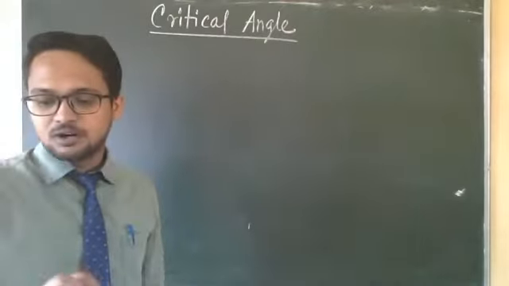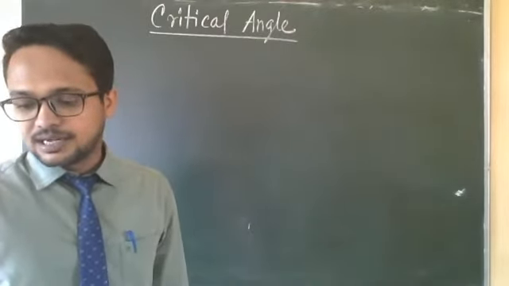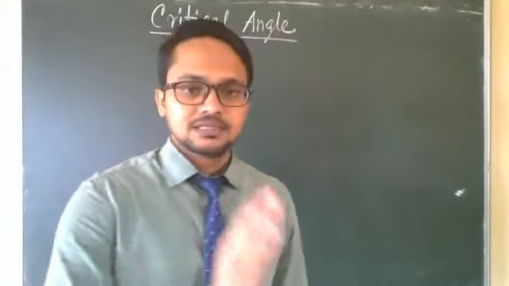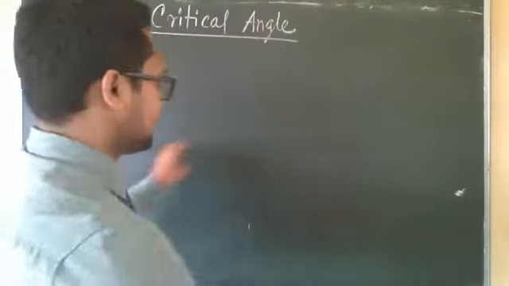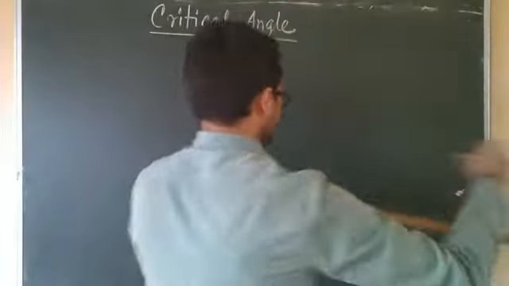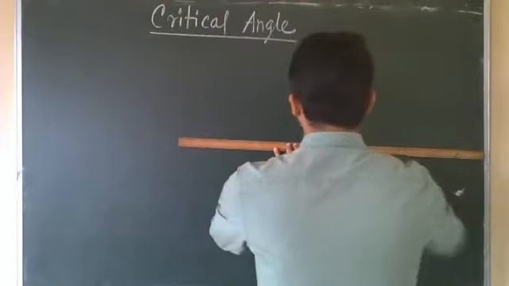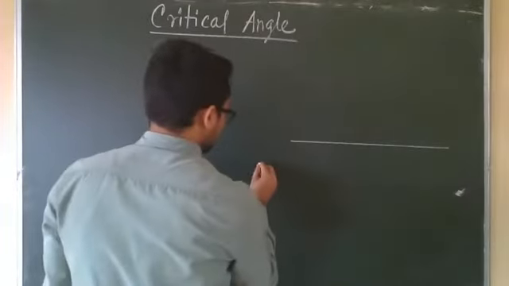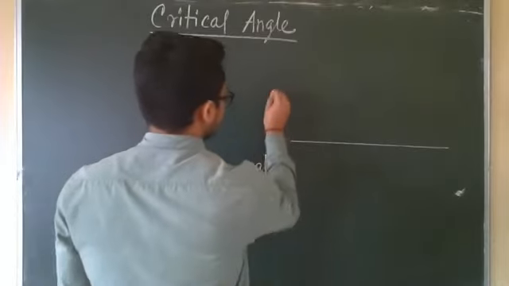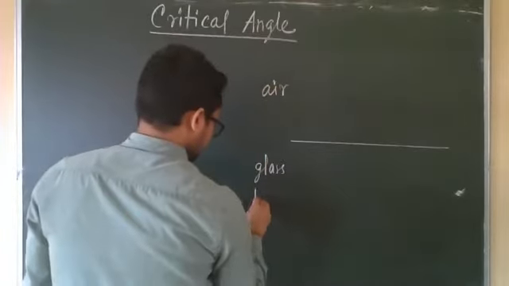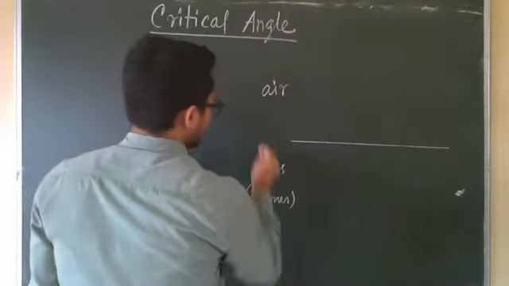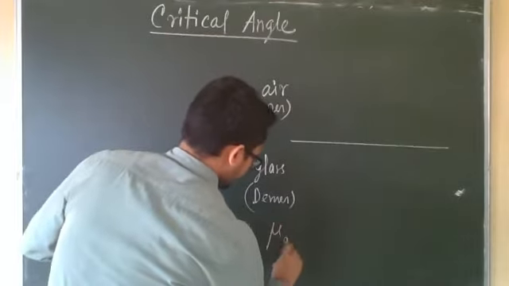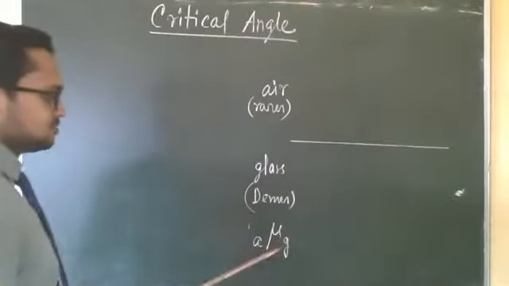Transmission of light from a denser medium to a rarer medium at different angles of incidence. In your book the denser medium is glass and the rarer medium is air, so we will also take glass and air in the same way. This is the interface. The lower part is glass, the upper part is air. This is the denser medium, and this is obviously the rarer medium. Here, the refractive index of glass with respect to air is mu g.